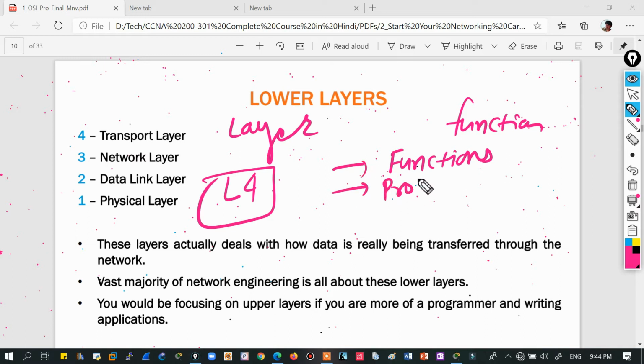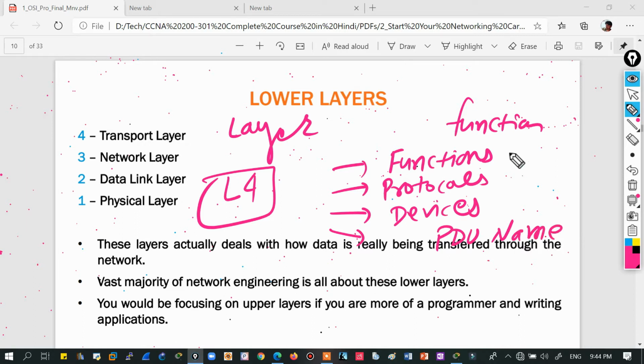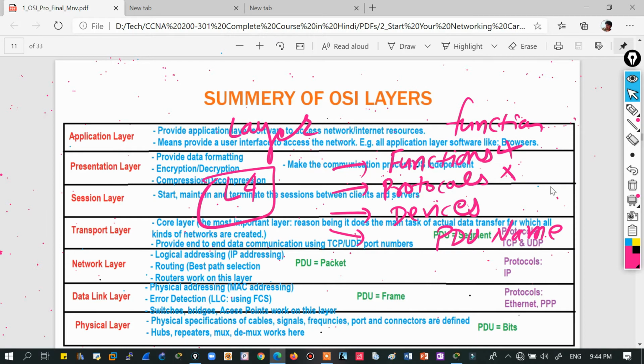Then the protocols on a layer, okay, the transport layer protocols we have discussed, TCP and UDP. Then the devices which are being used at that layer, and the PDU name on that layer. So we are being familiar with functions, and protocols we are doing. Then the type of devices, like if I take the example of the network layer.